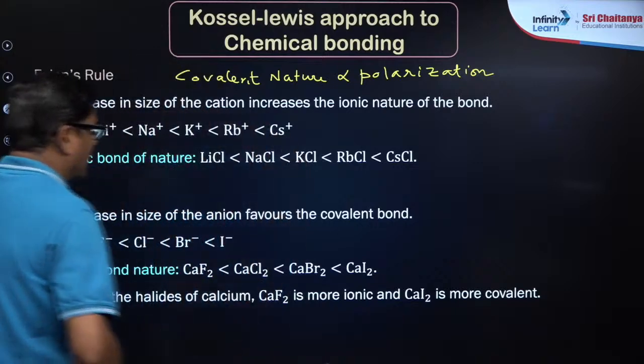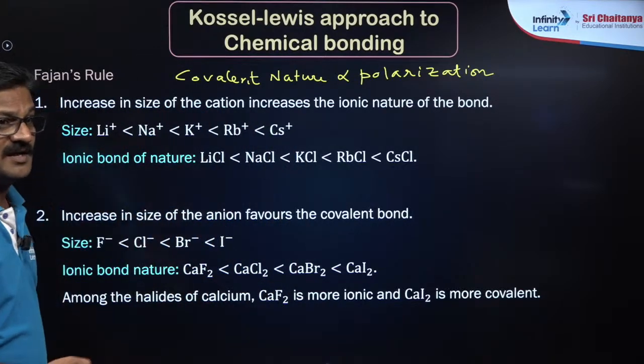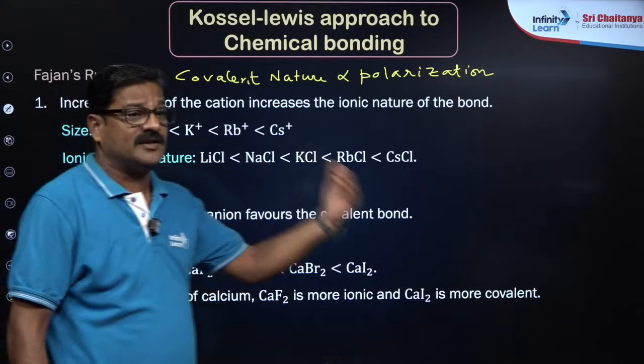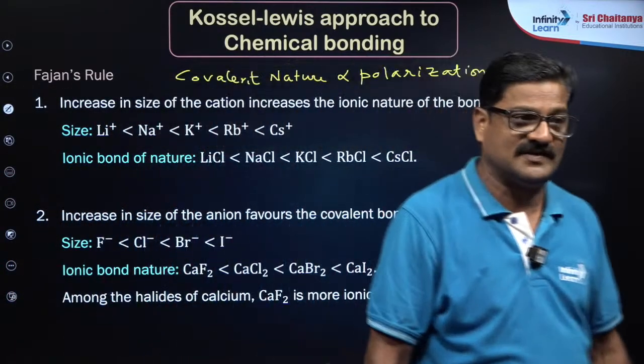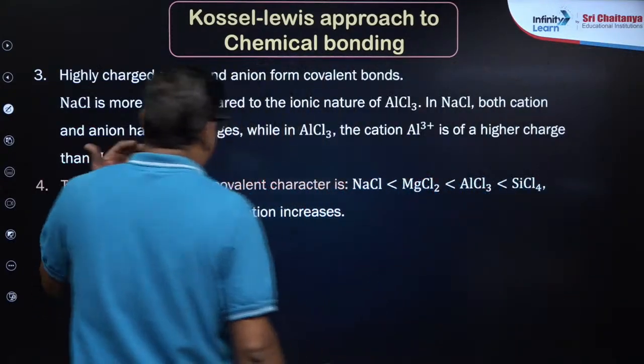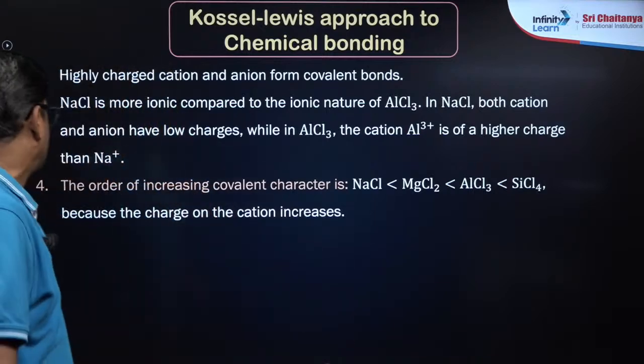As the size of cation increases, the ionic nature increases. And also size: as the size of anion increases, polarizability increases. And you can see as charge on either cation or anion increases, polarization increases.